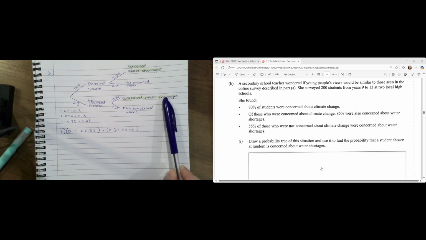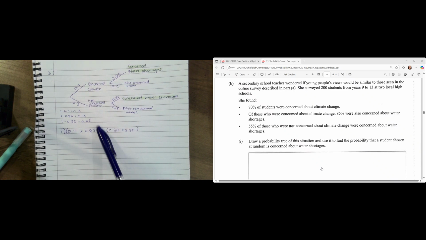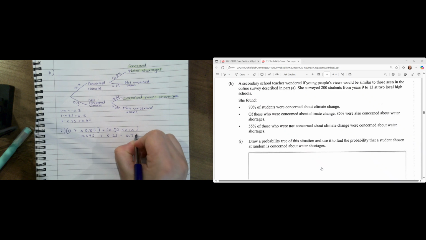Now, with that, let me double check I've got everything I need. Concerned about water shortages, 0.7 multiplied by 0.85. That would give me an answer of 0.595. And then this one, also concerned about water shortages, so it's going to be 0.3 multiplied by 0.55. And that's going to give me 0.165. And when I add those two together, 0.595 and 0.165, it's going to give me 0.76.